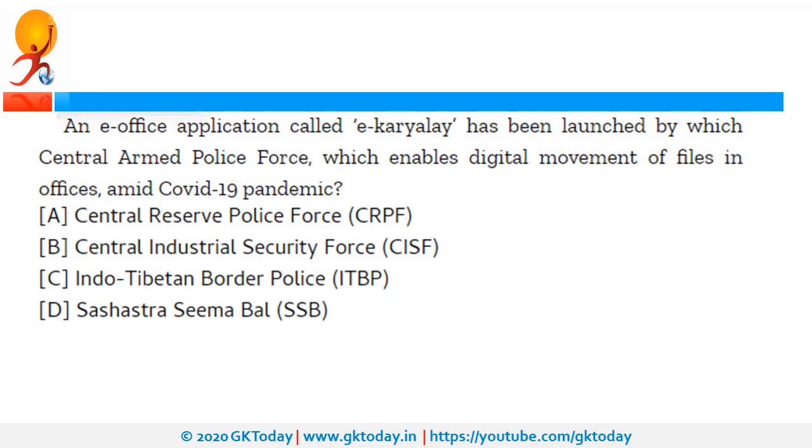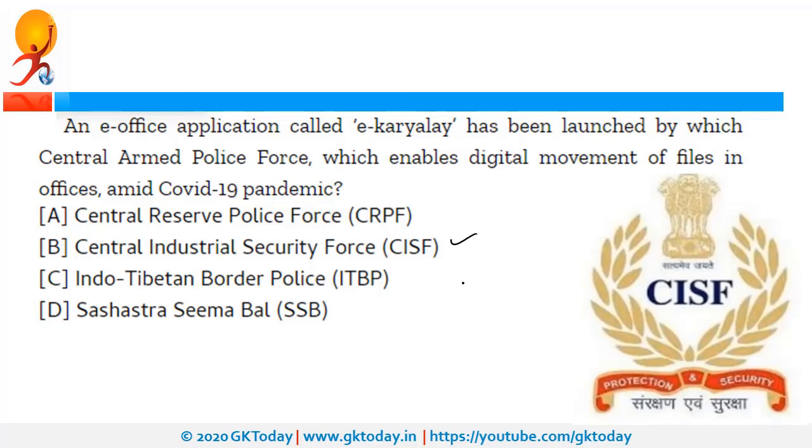Next question is, an e-office application called e-Karyalaya has been launched by which CAPF to enable the digital movement of files during this COVID-19 pandemic situation. So this is an initiative of CISF, that is Central Industrial Security Force. So CISF is under Ministry of Home Affairs, and recently it launched this e-Karyalaya.